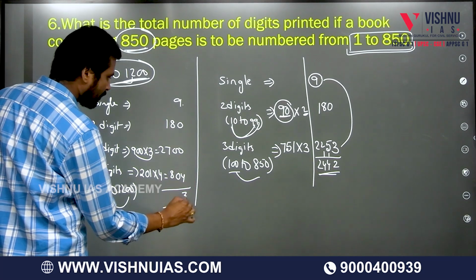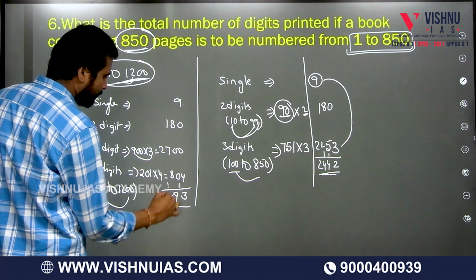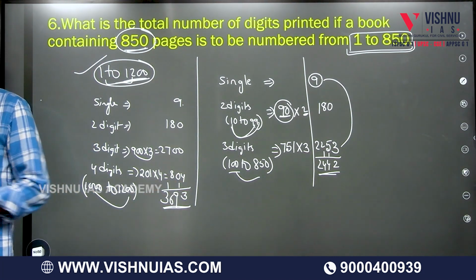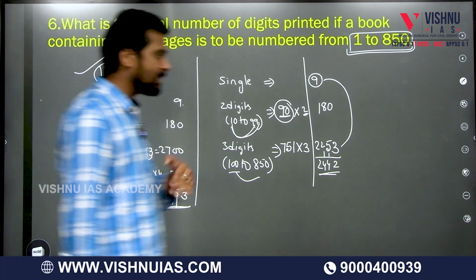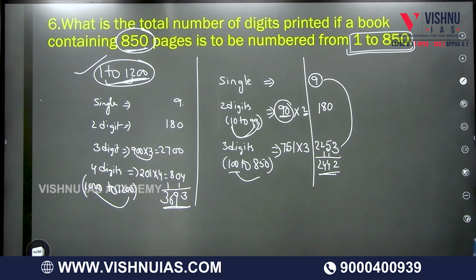Now you add the numbers. 9 plus 4 is 13. 8 plus 1 is 9. 8 plus 8 is 16. So the answer is 3693. Okay? So in this way we separate how many single digit numbers are there, how many 2 digit numbers are there, how many 3 digit numbers. We separate it like that. So the answer is 3693.